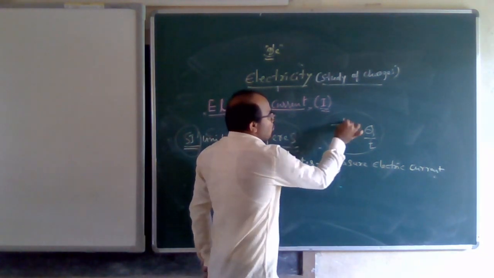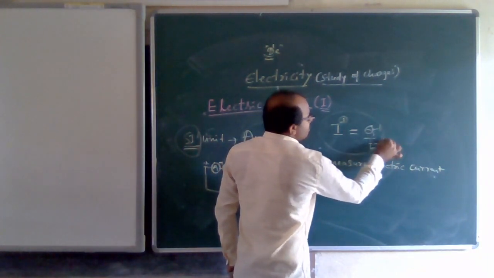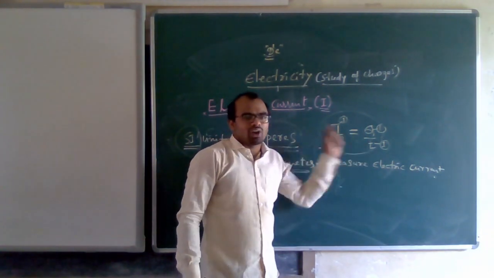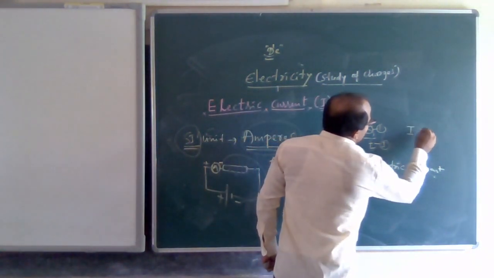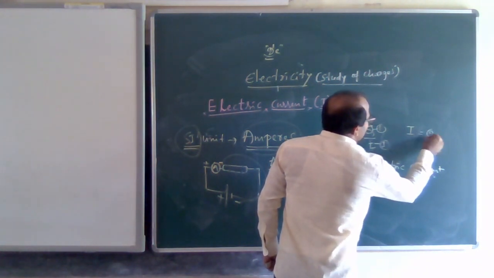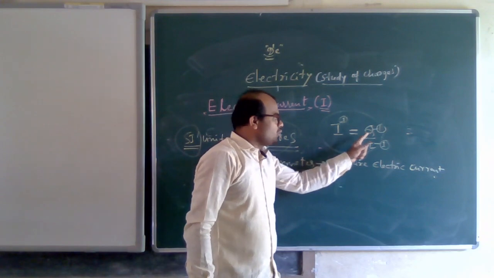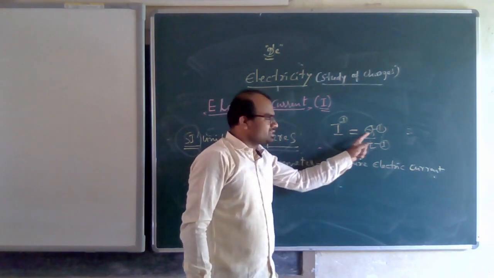Only when Q is 1 and T is 1, right? That means I is equal to 1 ampere when Q is 1 and T is 1. T means time, Q means charge.